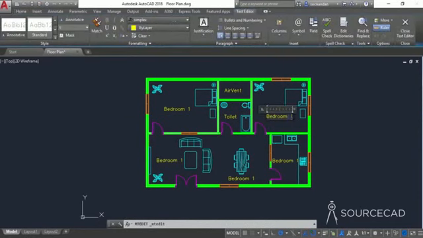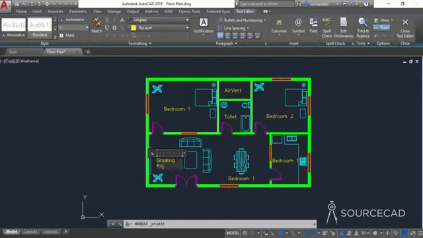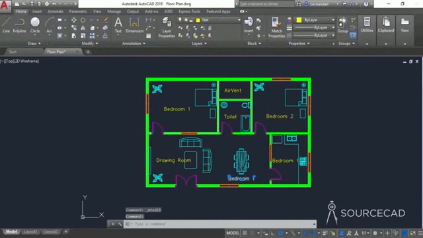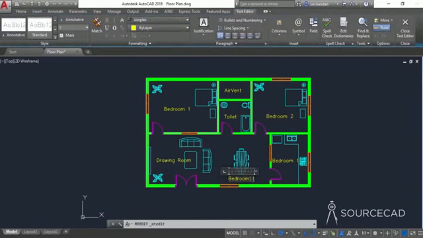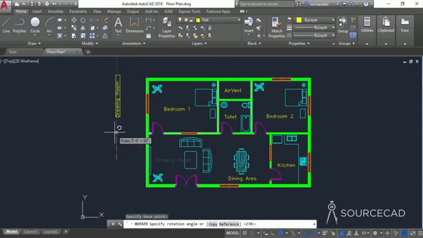Double click here, change it to bedroom 2. This one is drawing room. And we need to rotate this text as well, so we'll do it in a moment. Here we have this dining area. Let's expand it, and finally the kitchen. All right, now let's move this a little bit and we'll rotate this one. So select rotate and rotate this like this and move it here.